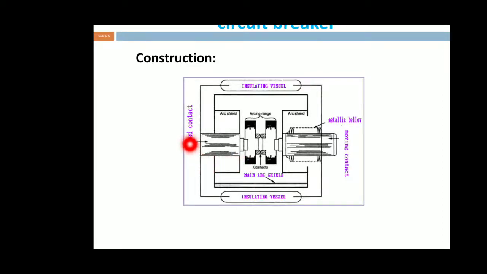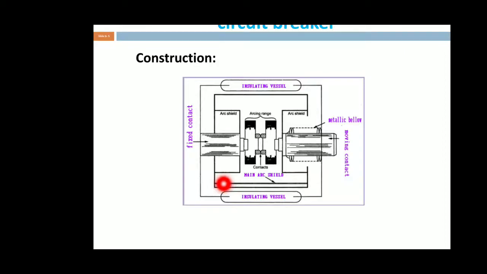The outermost cover of the vacuum circuit breaker is made of glass and ceramic. By using glass and ceramic, only the vacuum is placed in the inner part of the circuit breaker. It does not dissipate and it does not absorb. For that reason we are using glass and ceramic.